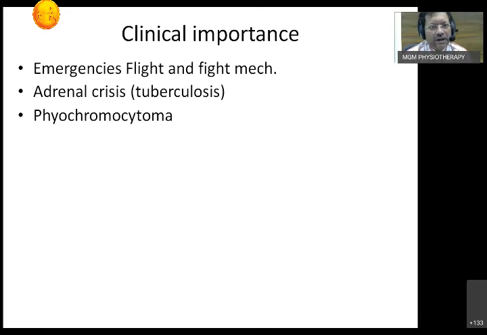Another thing: these neural crest cells, which migrate from different places, especially around the aorta, may not go into the medulla. They may lie as clumps around the aorta or around the celiac trunk, and may increase in number. What can it do? Increased epinephrine in the blood will give rise to hypertension. If it is too severe a type, we call it pheochromocytoma.